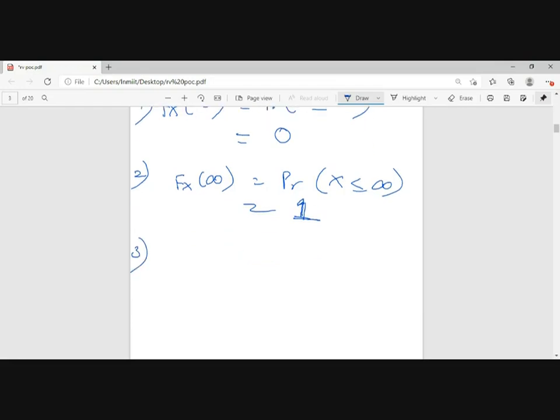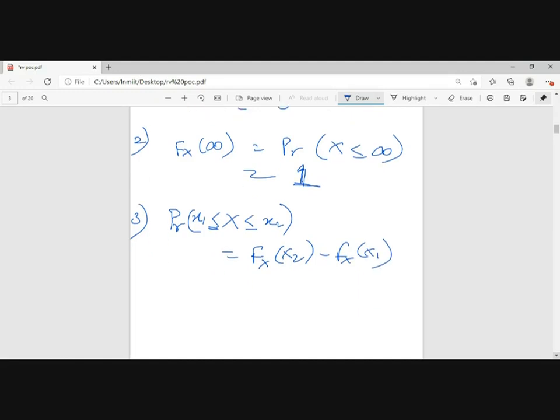Third is the probability that x takes a value greater than or equal to x1 and less than x2, taking both into account. This can be found using the properties, and it will be equal to fx of x2 minus fx of x1.